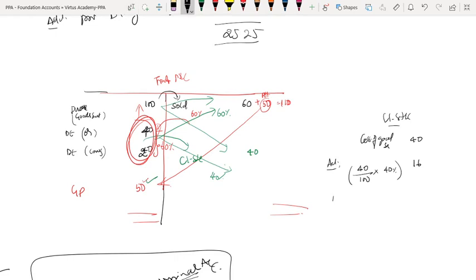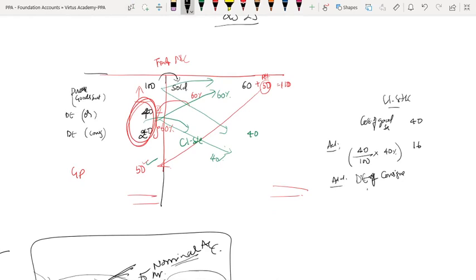Yes. Then add proportionate direct expense of consignee, only direct expense of consignee: it is 20 divided by 100 into 40. Correct? Yes, sir. Which amounts to 8 rupees.